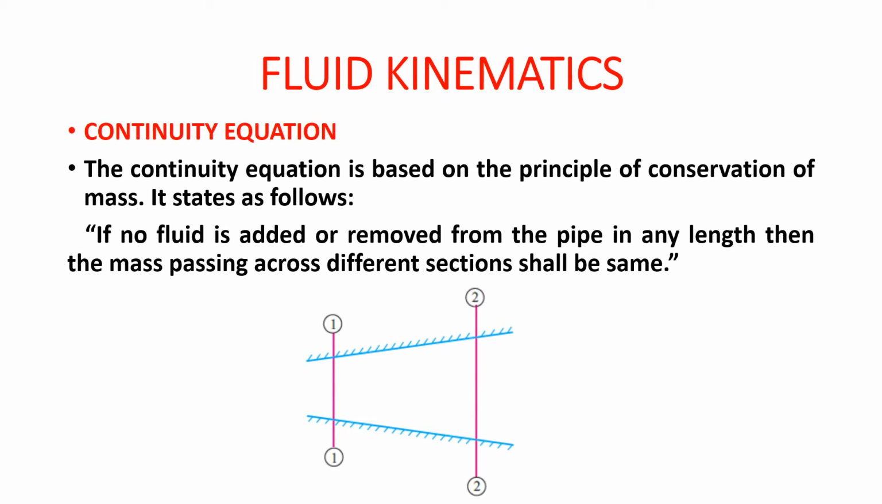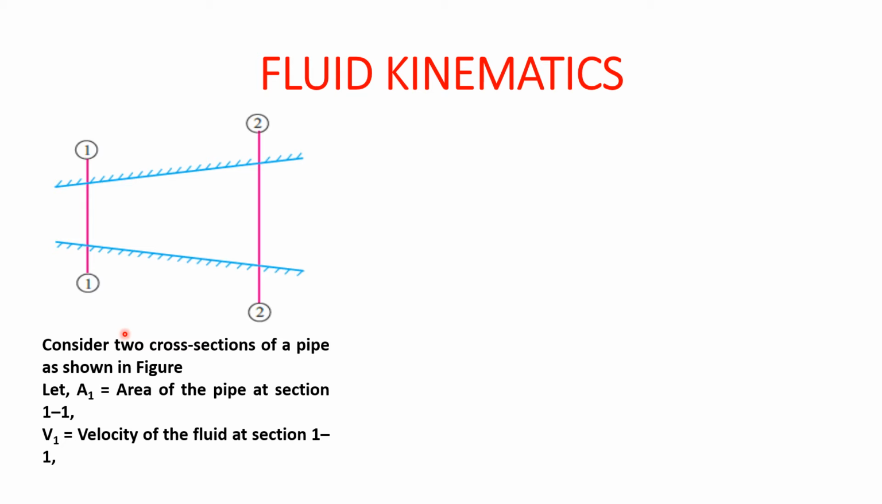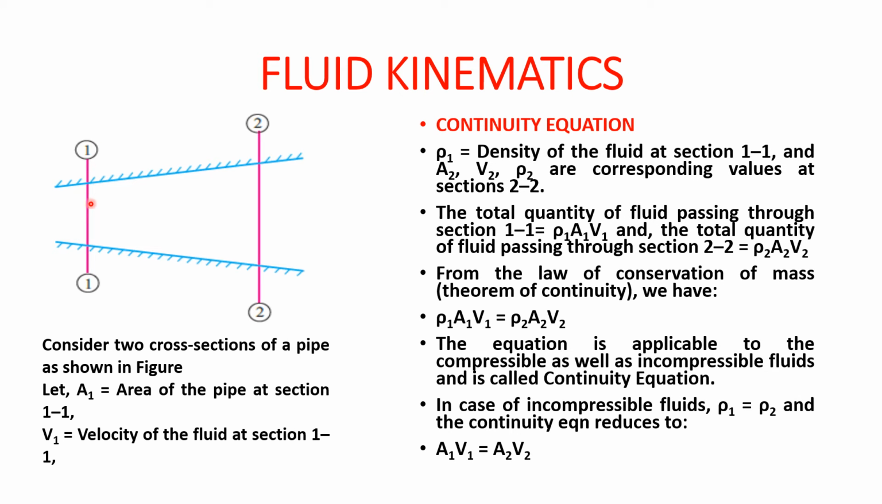Pressure at section 1 will be lower and pressure at section 2 will be higher. So let's see how the equation is determined. Now we have cross section areas 1 and 2. Consider two cross sections of a pipe as shown in the figure. At section 1 we can take three quantities. Let's say that at section 1 area of pipe is A1, velocity of the fluid at section 1 is V1, and rho 1 is the density of the fluid at section 1.